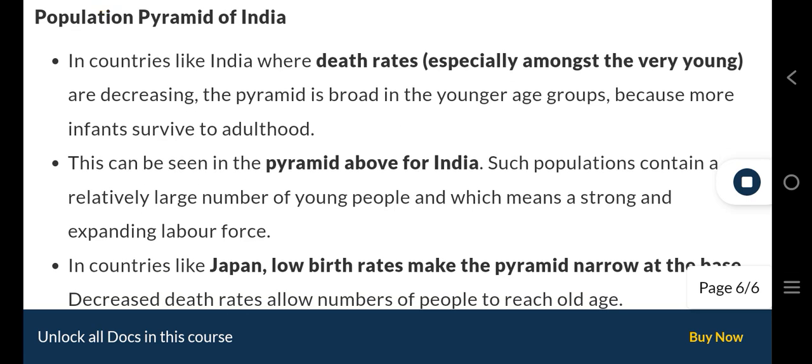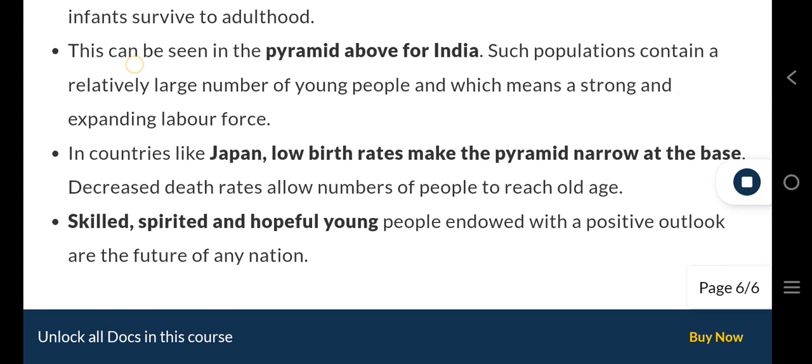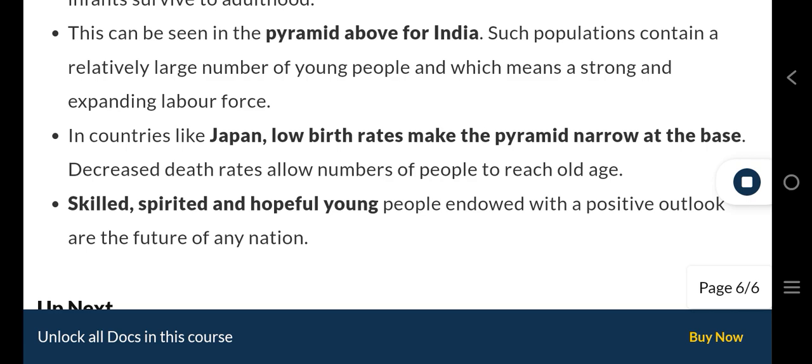Population pyramid of India. In countries like India where death rates, especially amongst the very young, are decreasing, the pyramid is broad in the younger age groups, because more infants survive to adulthood. This can be seen in the pyramid above for India. Such populations contain a relatively large number of young people, which means a strong and expanding labor force.